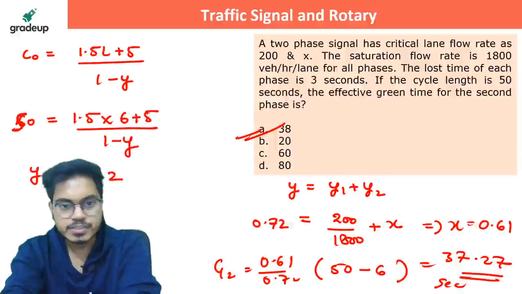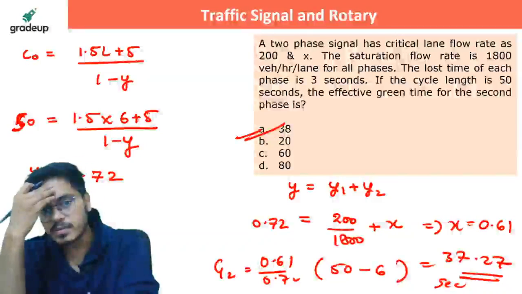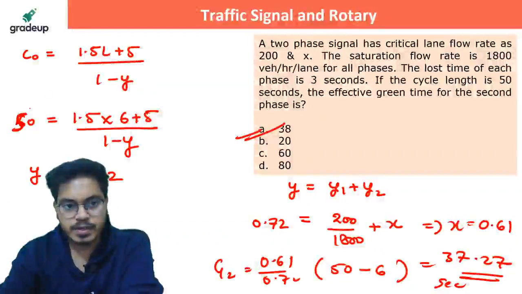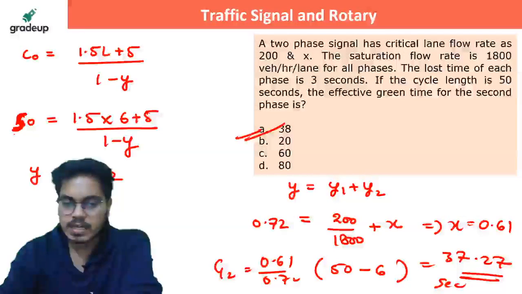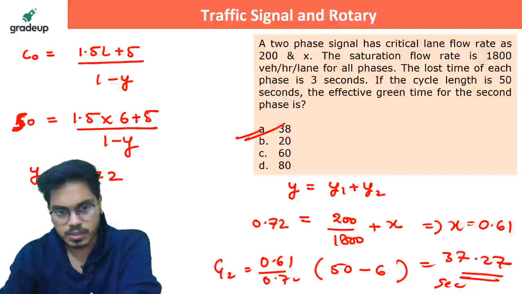Sir, how you take C as 60? No, I have changed it. I have written there by mistake. It should be 60 only. I have written 50 only here. When you calculate it with the help of 50, you will get the answer.